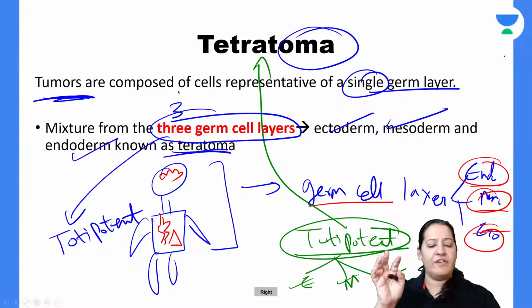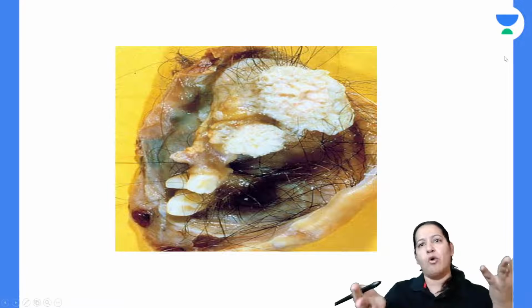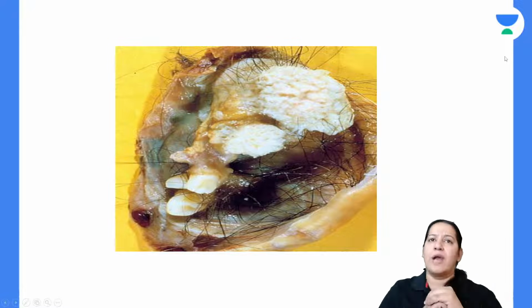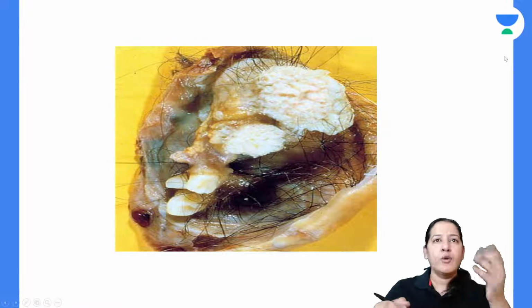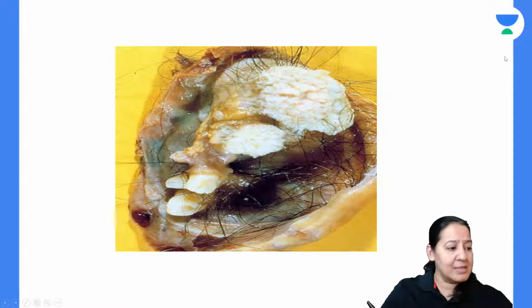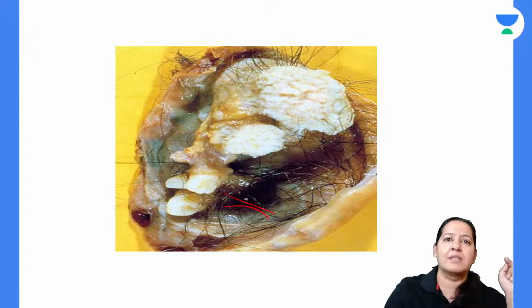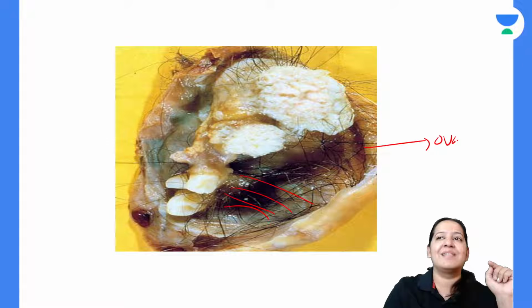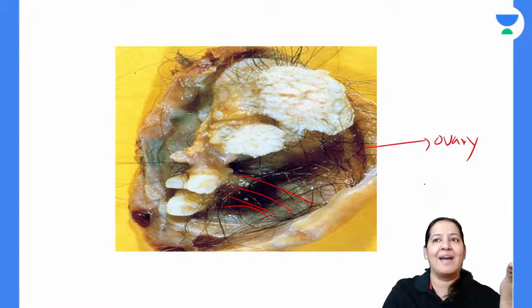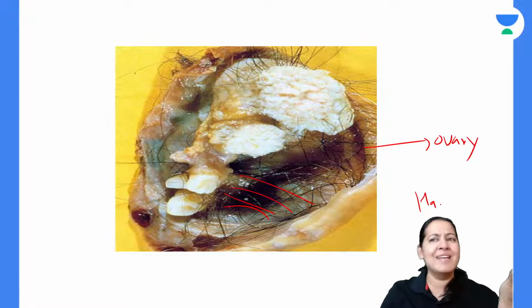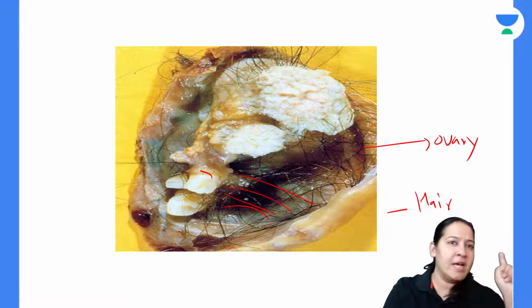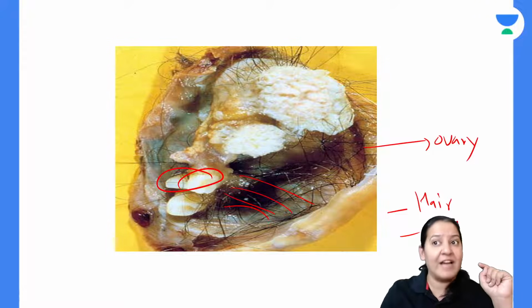See the diagram of a teratoma. Now either it is a testis or an ovary, I can't say, but it is one of the gonads. Inside that, what can you see? You can see hairs. You will say, ma'am, how did hair come inside the ovary? How did hair come inside the testes? Yes, you can find anything inside. You can find hair. Can you see teeth? We can find teeth inside the ovary and testes.